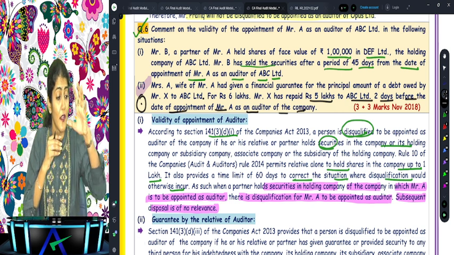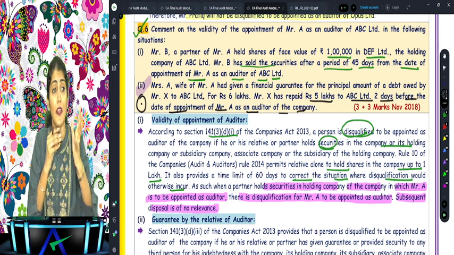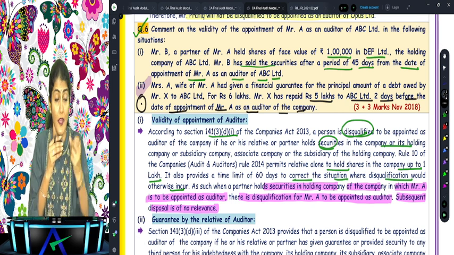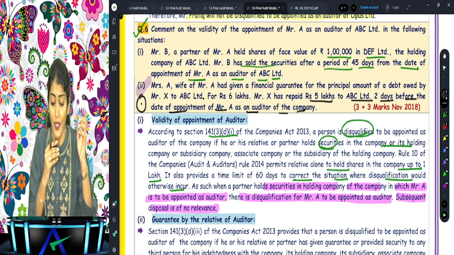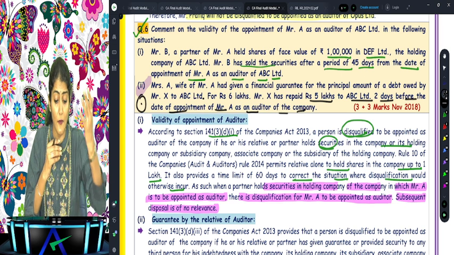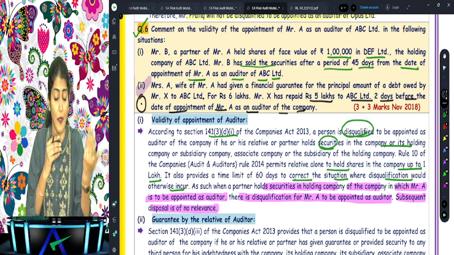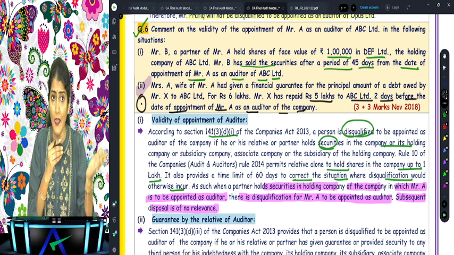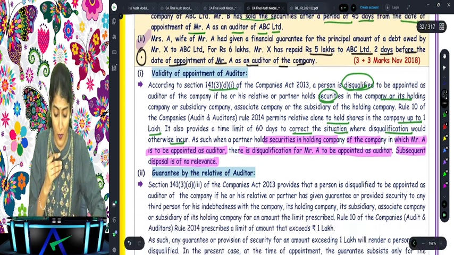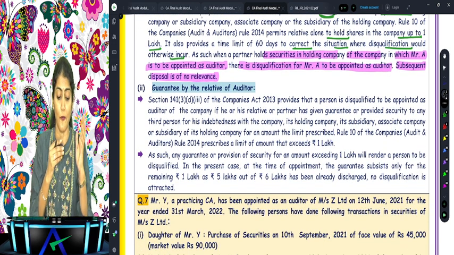So now the disqualification should not be attracted as on the date of appointment. Is the disqualification attracted as on the date of appointment? No, what does it say? 2 days before the date of appointment, they have repaid the 5 lakh rupees. So then is the guarantee up to rupees 1 lakh? Yes. So in that case, are they disqualified? No, they are not disqualified in that case.